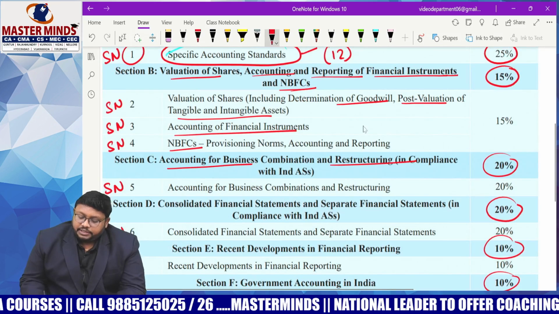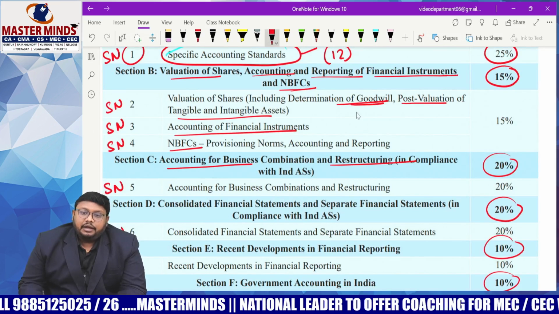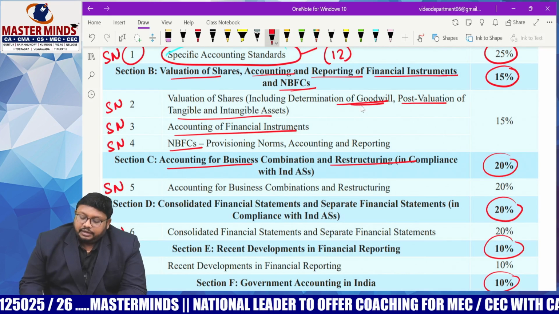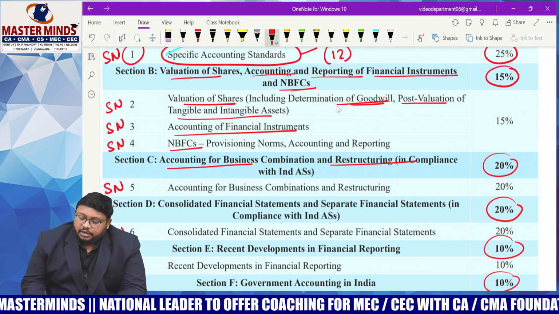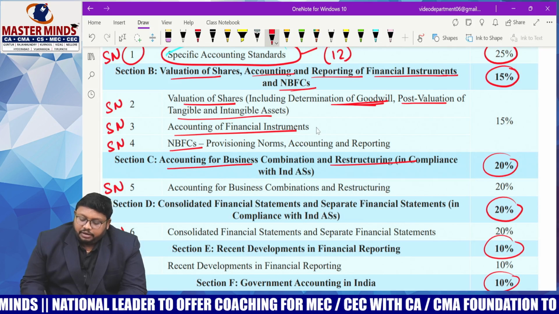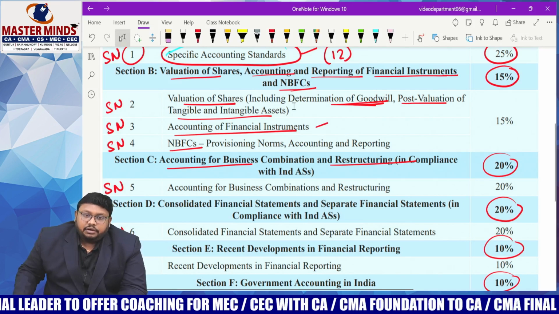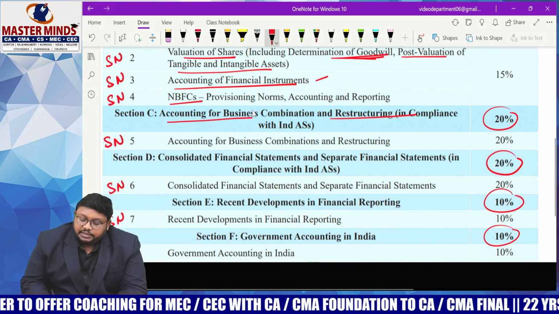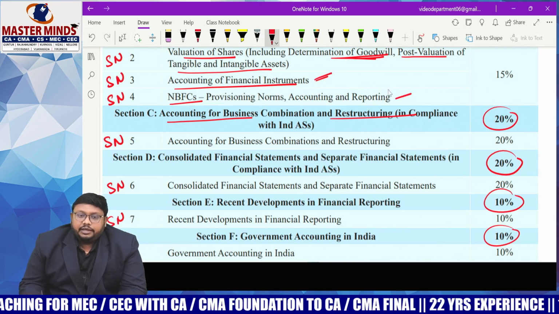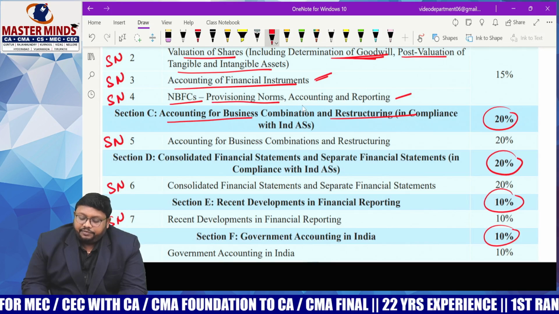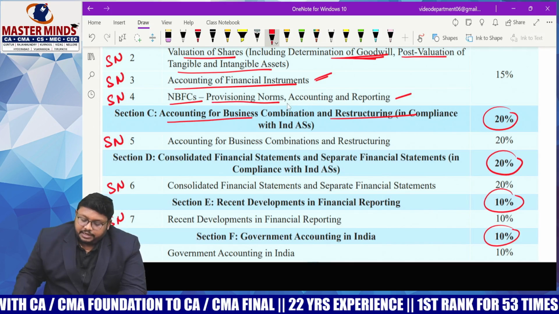While coming to the valuation of shares and valuation of goodwill, we have all the methods of valuation of goodwill. In the recent examination, they are asking things like the super profits method for calculation, average profits and all, and the value added method. So valuation of shares and valuation of goodwill is most important. Also, accounting for financial instruments, we have the problematic part. Reclassification of instruments we have to check, and financial assets, financial liabilities. And coming to NBFCs, under NBFCs we have the provisioning norms, how much provision we need to create. Those are the important questions under NBFCs.